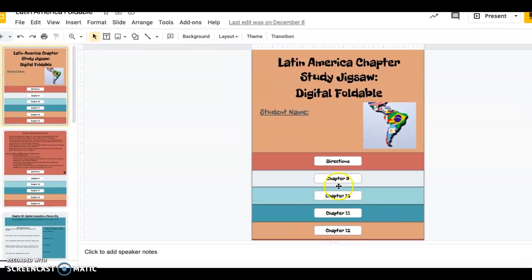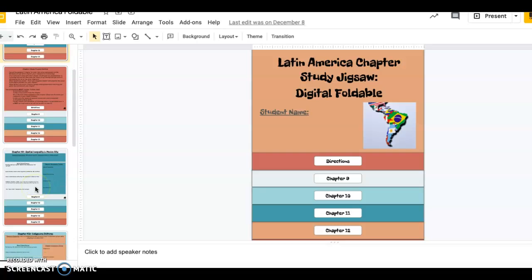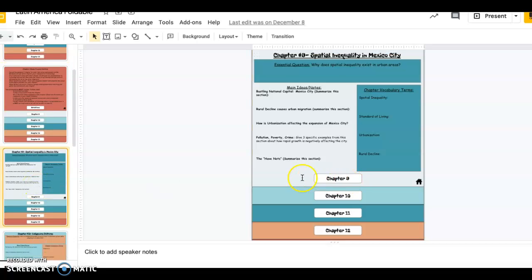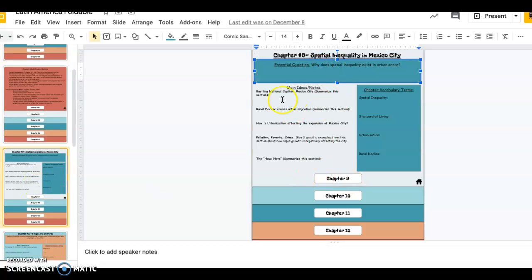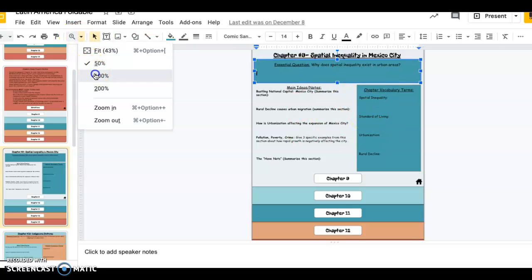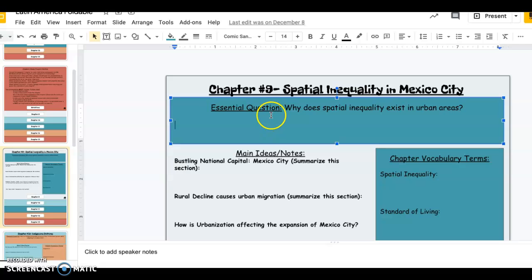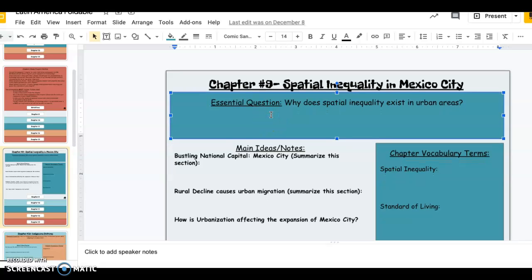So let's say you're assigned to chapter 9. You're going to go to the chapter 9 slide, okay? This is where all your information for your chapter is going to go. And I know it's kind of small, so you're going to want to zoom in on it a little bit when you're actually typing. But this is what you're going to do first. You're just going to read your chapter and fill out this information.